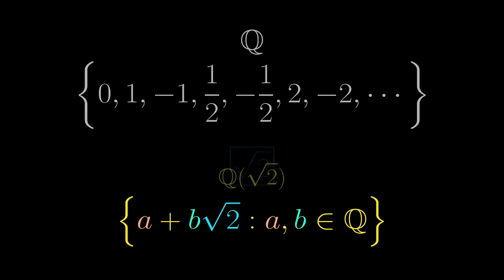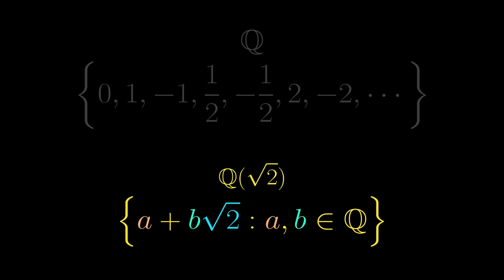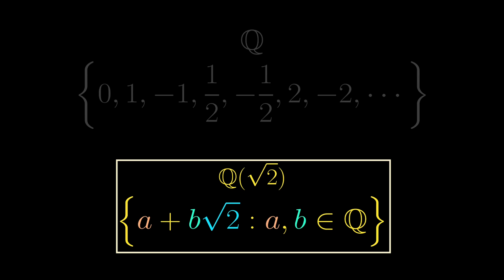This newly extended field is denoted Q adjoin square root of 2, the smallest field containing both Q, the rationals, and root 2. I will leave you to check that this is everything in the field. In particular, dividing two such numbers would yield another number of this form.